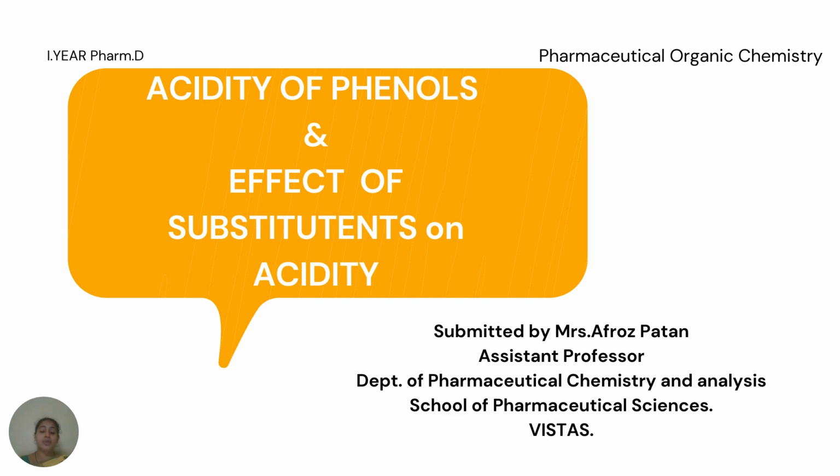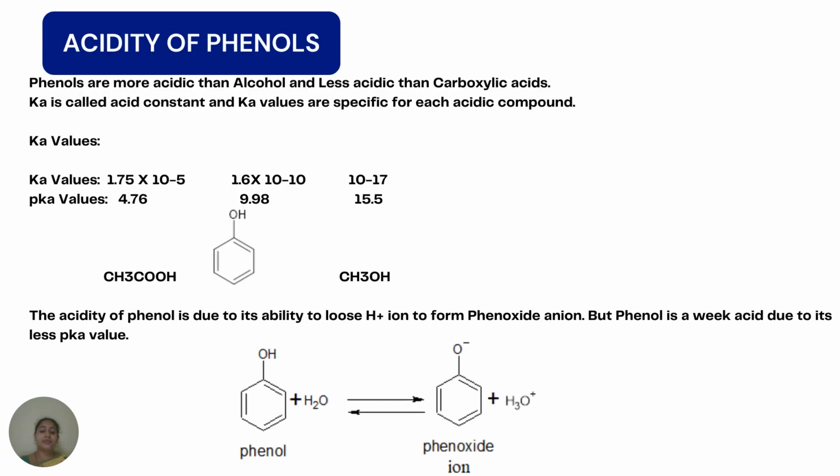I am going to discuss a topic called acidity of phenols and the effect of substituents on acidity. Generally, phenols are more acidic than alcohol and less acidic than carboxylic acid. This we will come to know by checking the Ka values. Ka is called the acid constant, and Ka values are specific for each and every acidic compound.